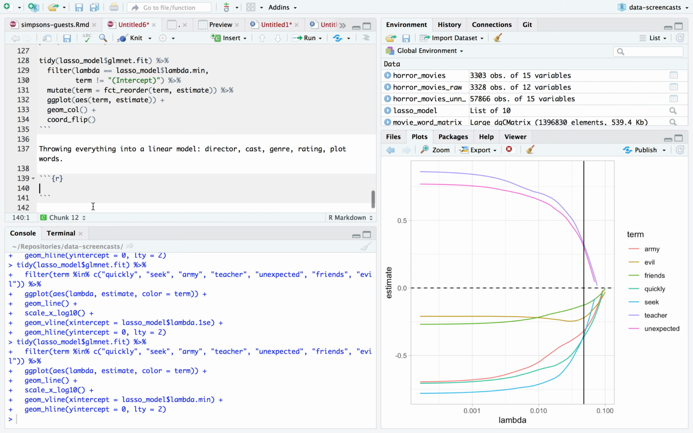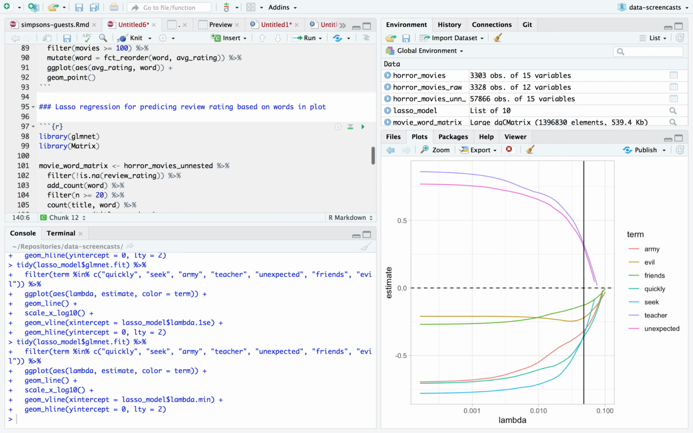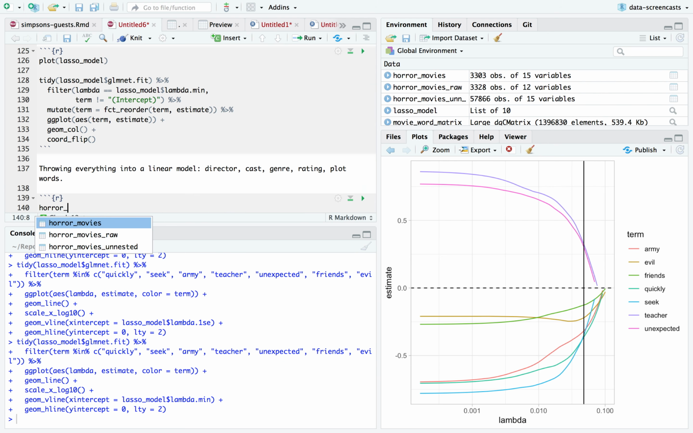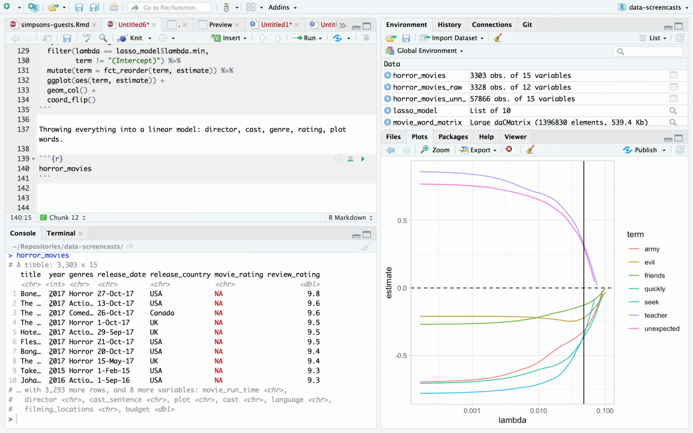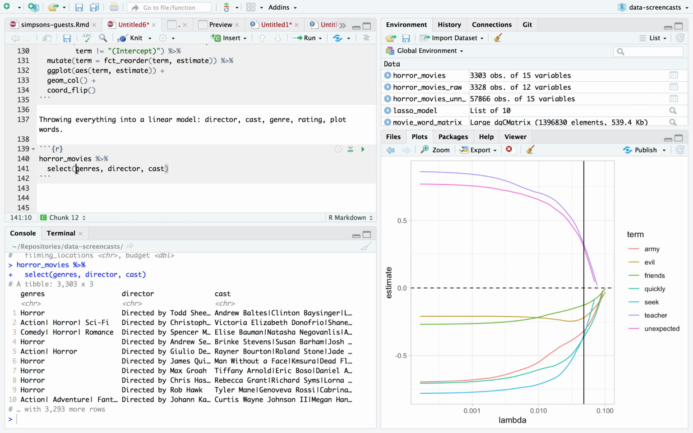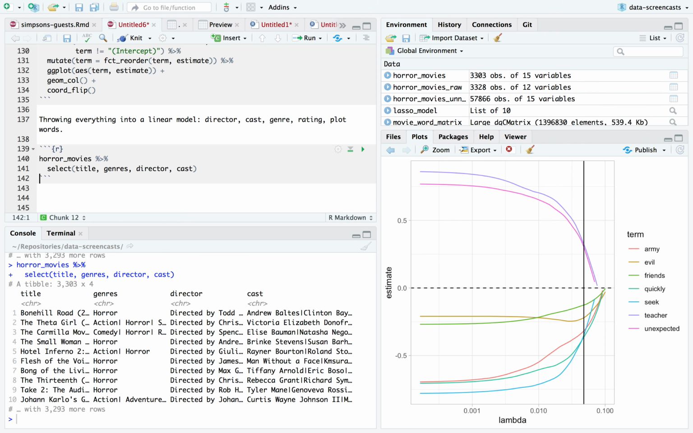So what I'm going to do is take my horror movie words, which I've got already. I'm going to look now at my horror movies and take a few things that are combined. I'm going to select genres, director, and cast, not cast sentence. Oh, and I always need title. Okay, so my title, my genres, my director, my cast.